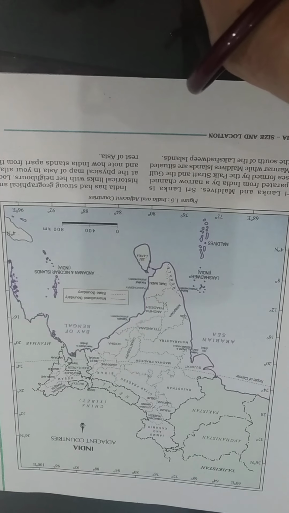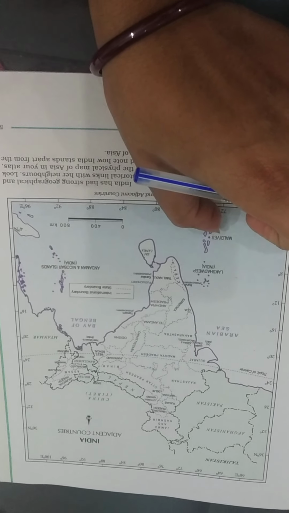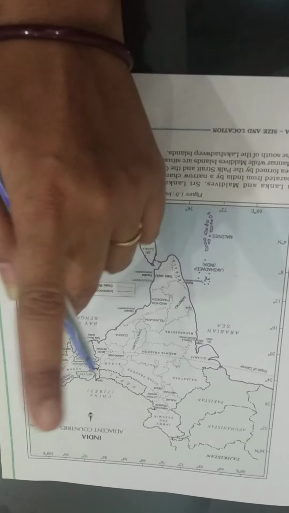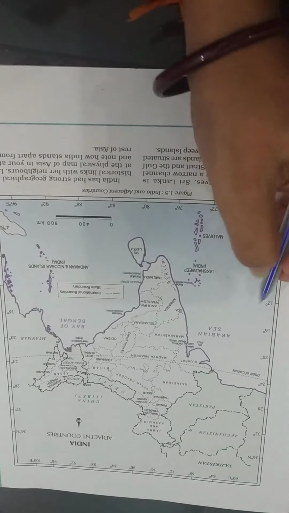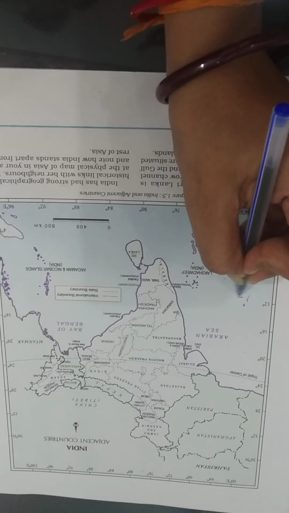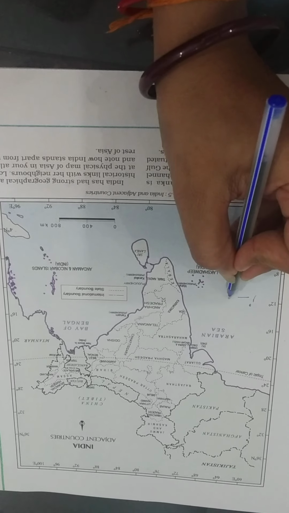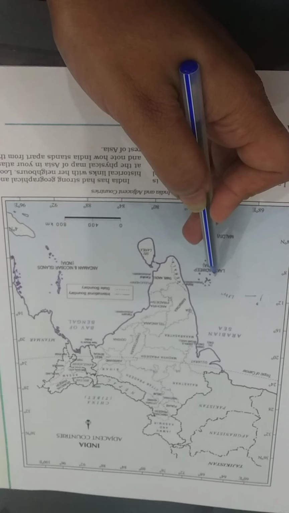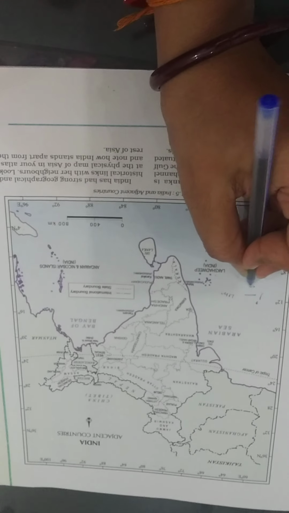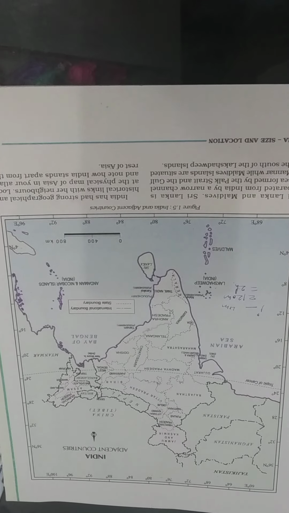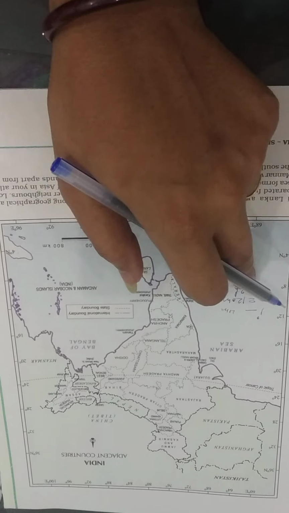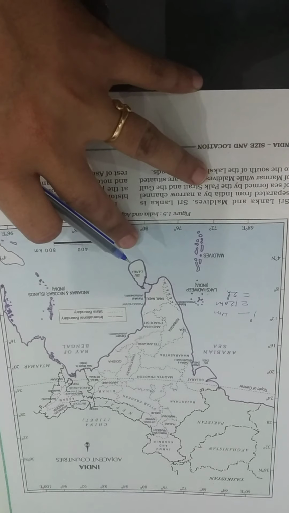In the previous topic, we saw it takes 4 minutes to cross 1 degree of longitude. So 30 times 4 equals 120 minutes, and 120 minutes equals 2 hours. That's why from Gujarat to Arunachal Pradesh there is a time lag of 2 hours.